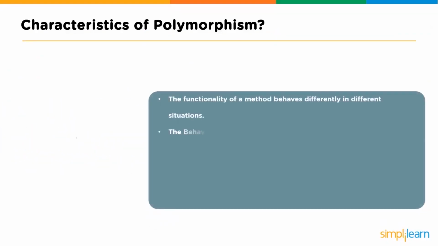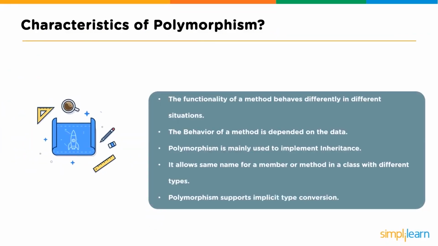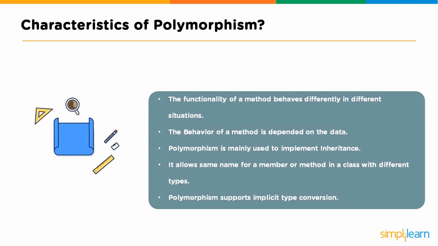Characteristics of polymorphism. The functionality of a method behaves differently in different situations. The behavior of a method is dependent on the data. Polymorphism is mainly used to implement inheritance. As we saw, we did the extends with the animal sounds. It allows the same name for a member or method in a class with different types, which we'll cover briefly in a minute. Polymorphism supports implicit type conversion.